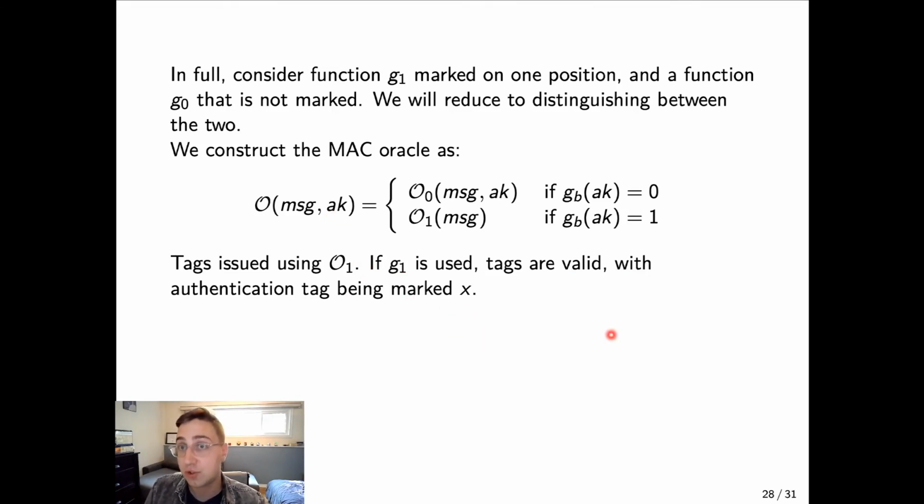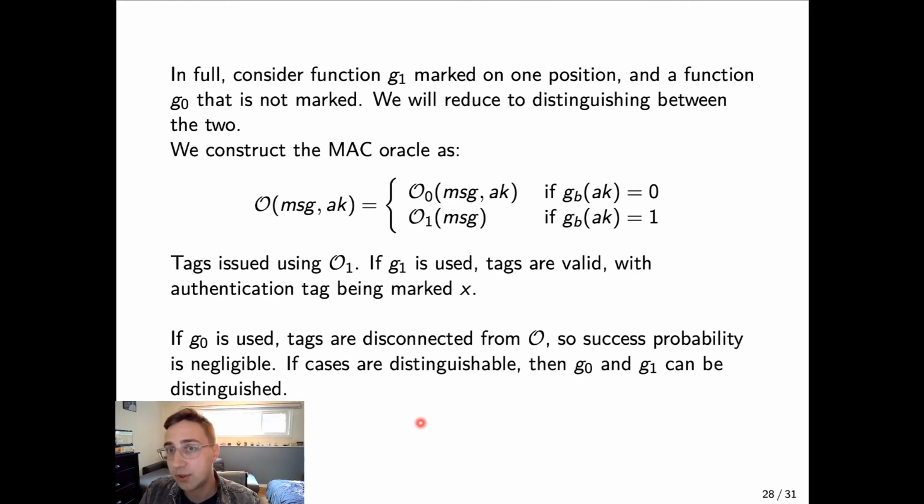This allows us to issue valid tags without even knowing what the authentication key is. However, if G0 is used, then tags will be totally disconnected from O, so the success probability is actually negligible. If these two cases are distinguishable, then this means that G0 and G1 can be distinguished. So that is a rough outline of the proof, establishing that these schemes are all secure. Obviously, there's a lot more details, especially with regards to some of the quantum aspects of this.